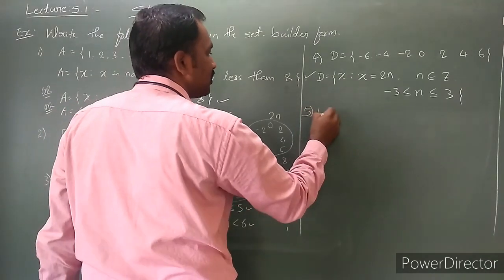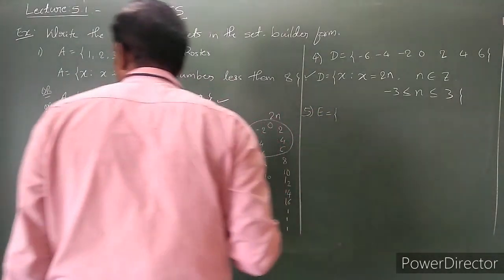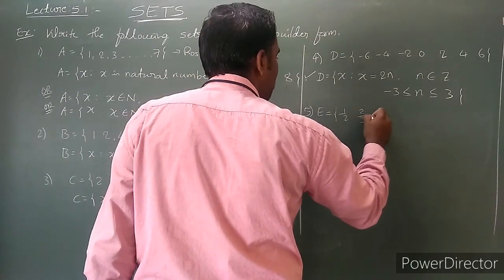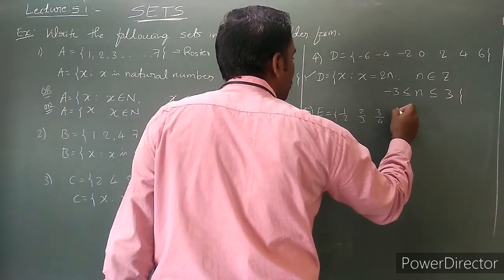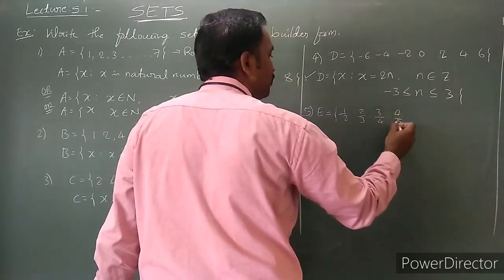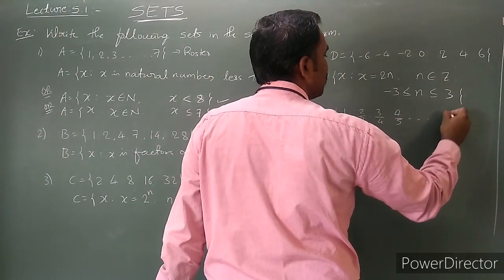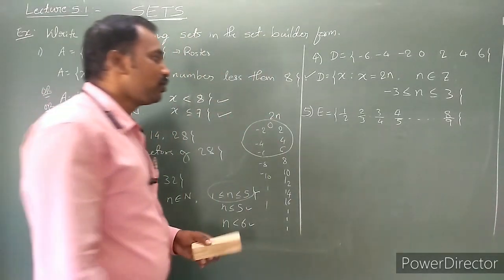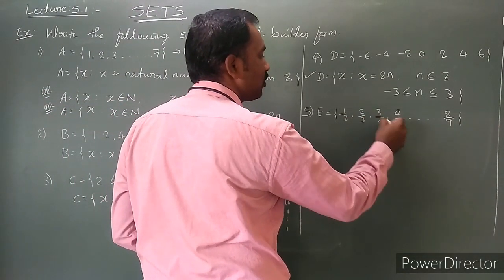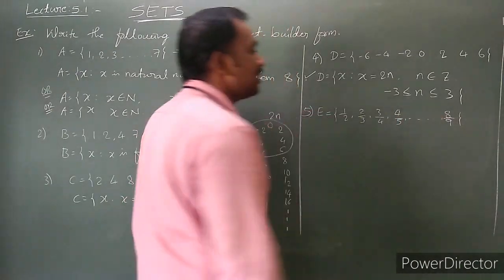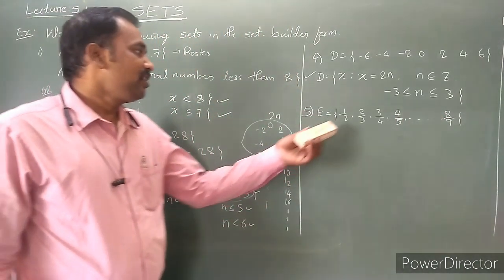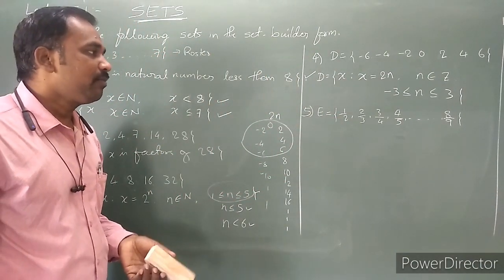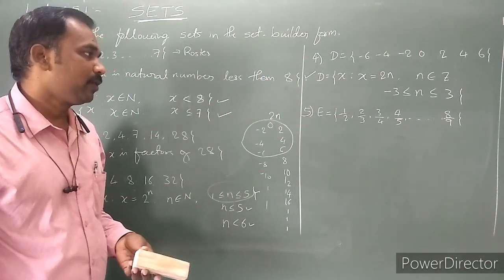Next one, the fifth one. Set E is equal to 1 by 2, 2 by 3, 3 by 4, 4 by 5, and so on, up to 8 by 9. Write this roster form of the set into set builder form. How to write it in the set builder form?